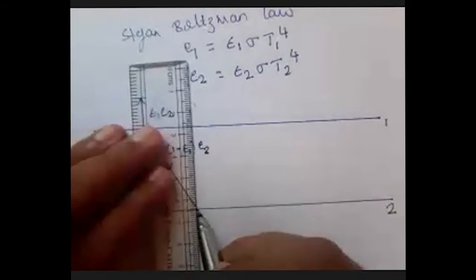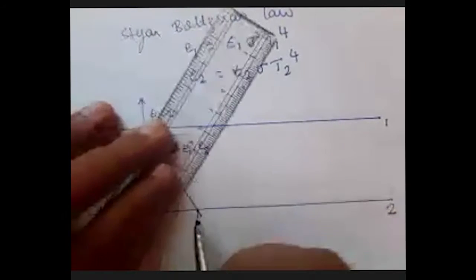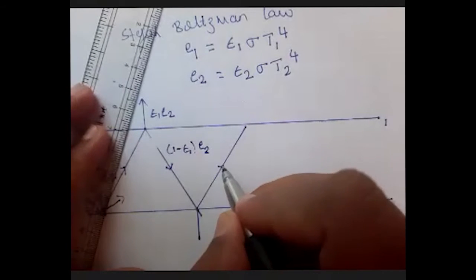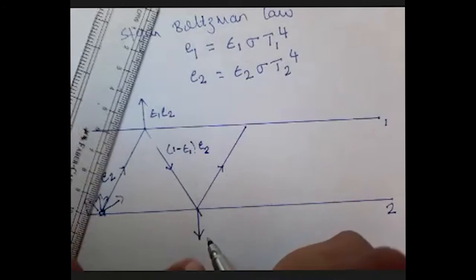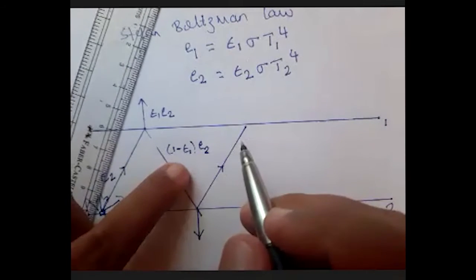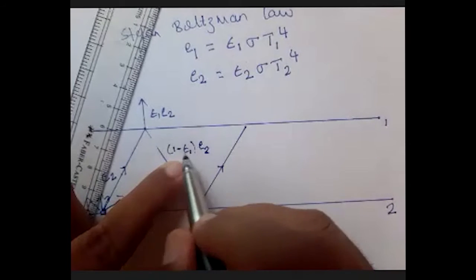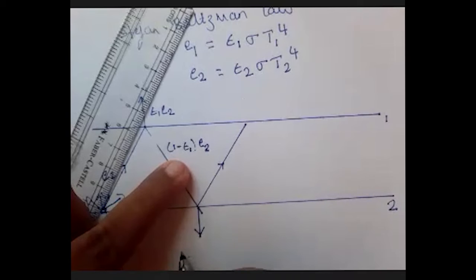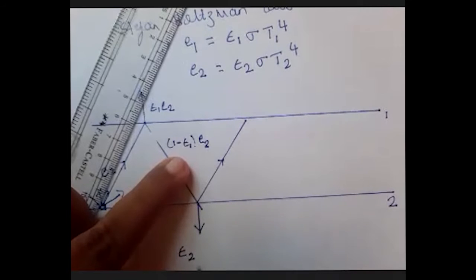When this radiation falls back on surface 2, again some part of the radiation will be absorbed and some part will be reflected back to surface 1. Out of this total emissive power, some part will be absorbed: the absorption will be epsilon 2 into 1 minus epsilon 1 into E2.